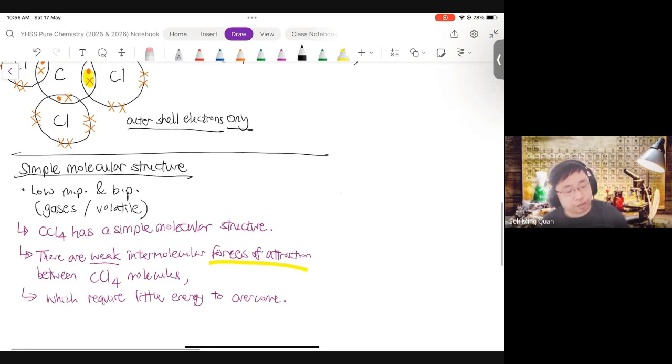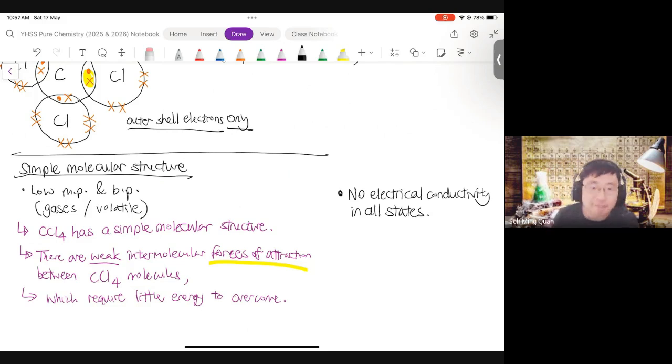Now we go on to electrical conductivity. There's no electrical conductivity. That means it doesn't conduct electricity at all in all states. That means regardless of solid, liquid, gas, aqueous, it doesn't matter. So long as it's a simple molecular structure, it will not conduct electricity. So again, CCl4 is a good example. CCl4 has a simple molecular structure.